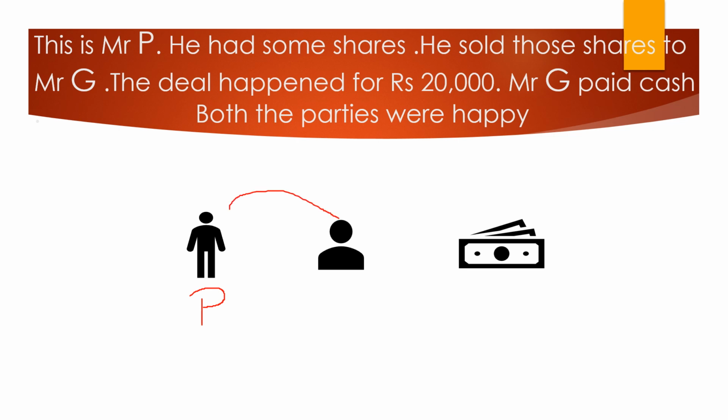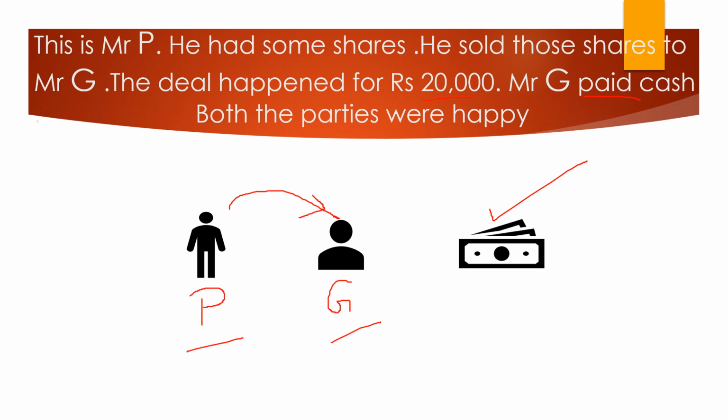He sold off these shares to a new person who is called Mr. G. In return, he took cash from him and the deal happened for 20,000 rupees. Very good. Mr. G paid the cash and both the parties, Mr. P and Mr. G, were very happy. They were very glad. So it's a very simple example.